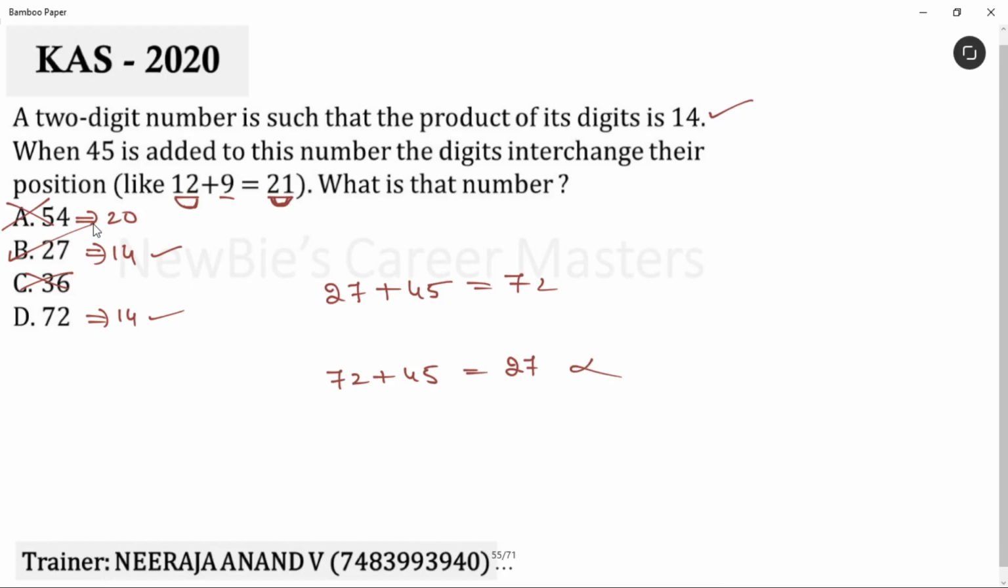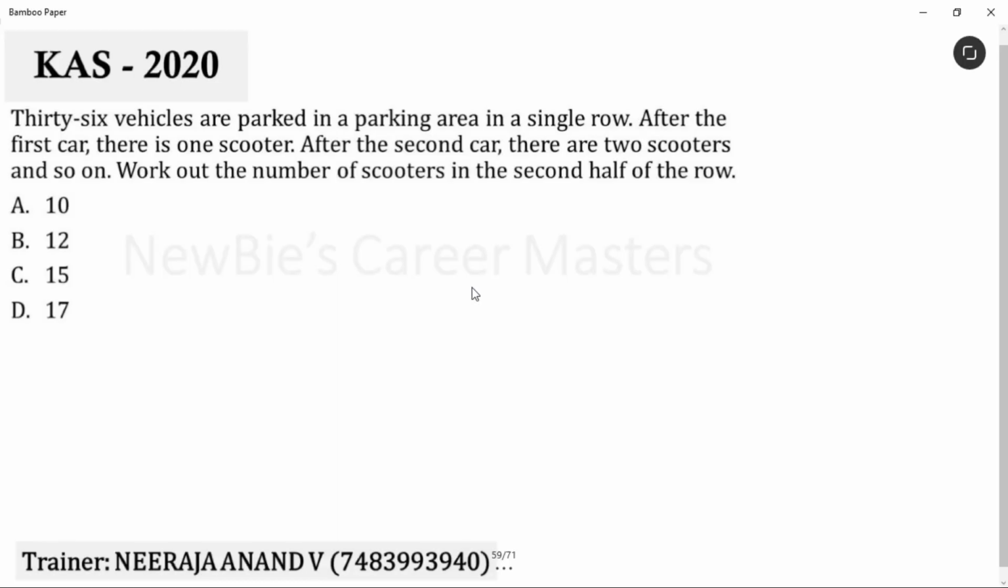Okay. Let's move to the next question now. The last question of the video. 36 vehicles are parked in a parking area in a single row. After the first car, there is one scooter. After the second car, there are two scooters and so on. Work out the number of scooters in the second half of the row.